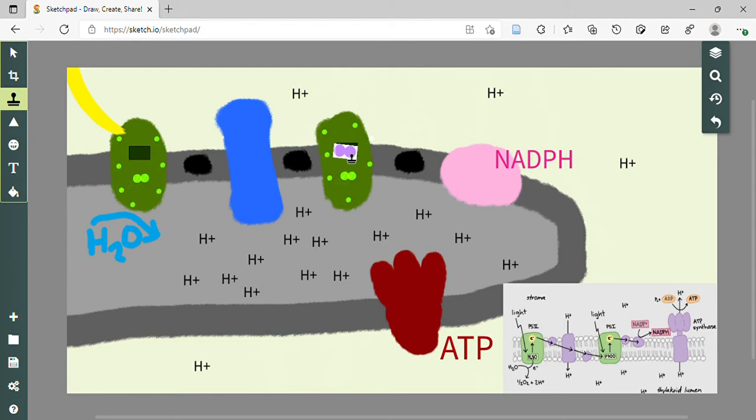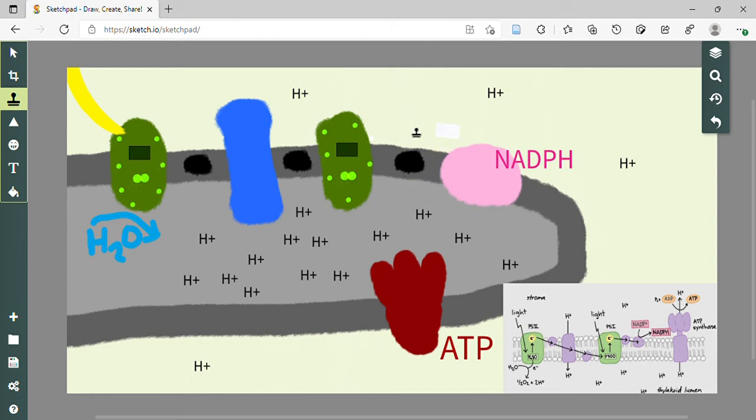And then, just like last time, it's going to pass its two electrons to the primary electron acceptor. And in this case, there's actually a name for it, but we don't have to remember that. So it goes on to the primary electron acceptor. And just like before, it's going to get passed on to another mobile carrier. And in this case, it's ferredoxin, FD. And then once it reaches the last mobile carrier, which is ferredoxin, it will then go on to NADP plus reductase. And it will take those two electrons, a hydrogen atom, or proton, and NADP plus, and create NADPH.